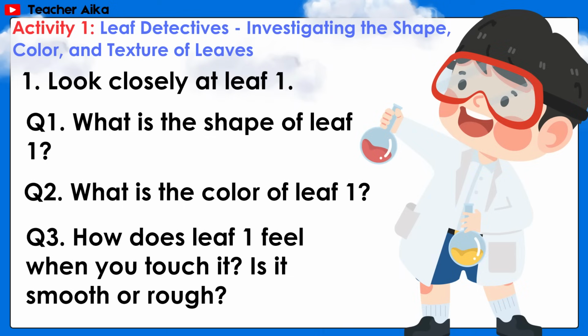Number 1, look closely at leaf 1. Question 1, what is the shape of leaf 1? Question 2, what is the color of leaf 1? Question 3, how does leaf 1 feel when you touch it? Is it smooth or rough?